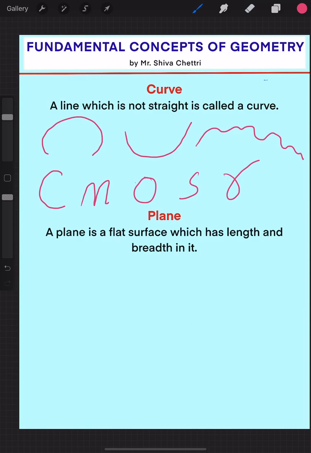A plane is a flat surface which has length and breadth. Suppose I take an example of one length, if I draw this way, this is also a line or line segment for me, right? If I draw another line segment this way, and another line segment here, and another here, what I get can be anything. This can be a tabletop, this can be a sheet of paper.